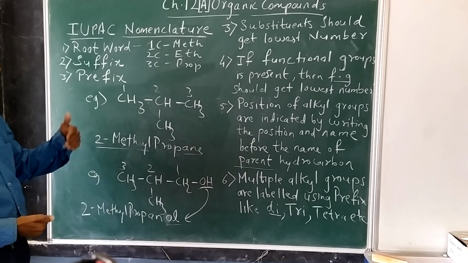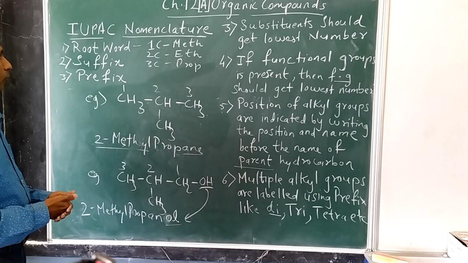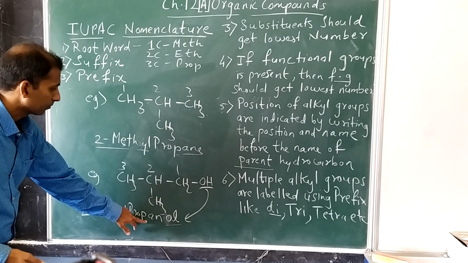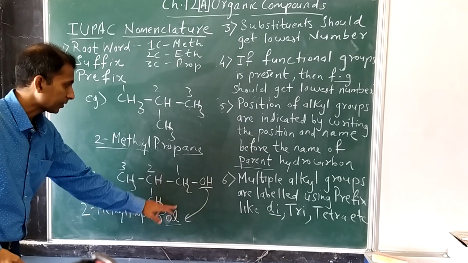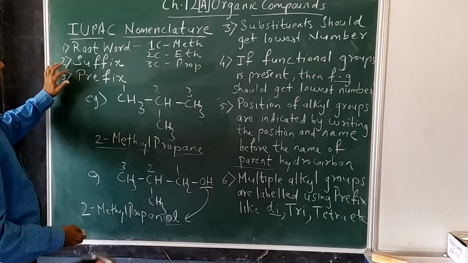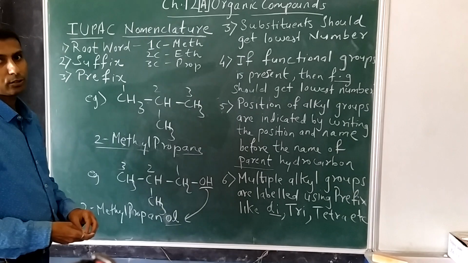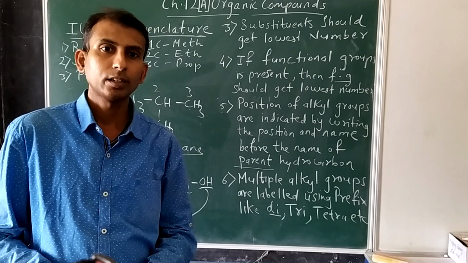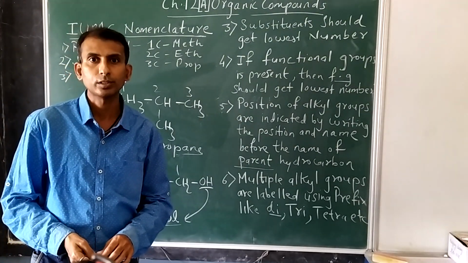Understood? So this way we come to know how to write down the IUPAC name for any compound. In the example you also come to know what the root word is here. The root word is pro, then the suffix that is ane and ol here, and the prefix is the position of the alkyl group. So this way you can write down, and study more examples from my notes. Following the rules you can write down the IUPAC name for different organic compounds.